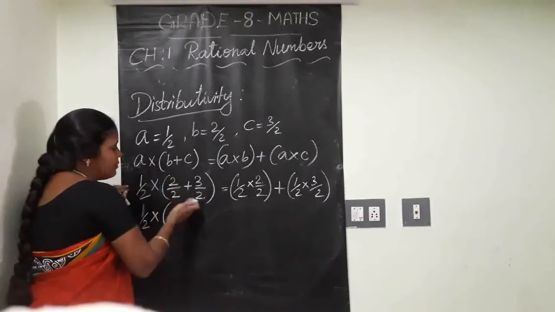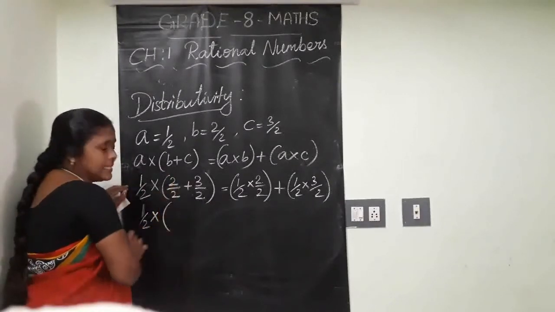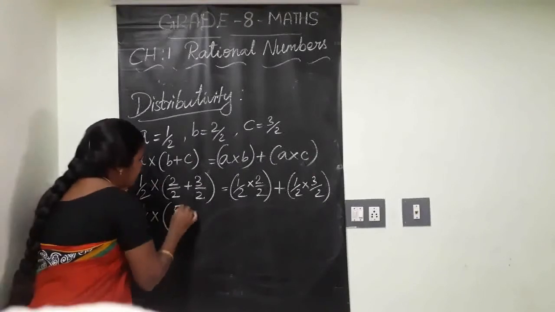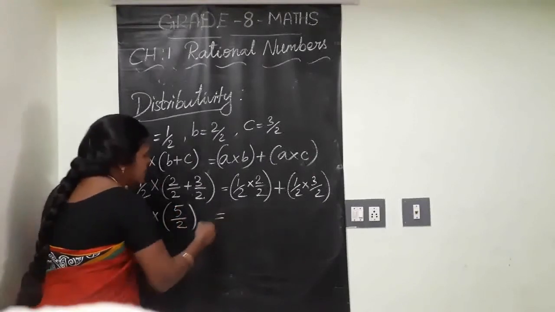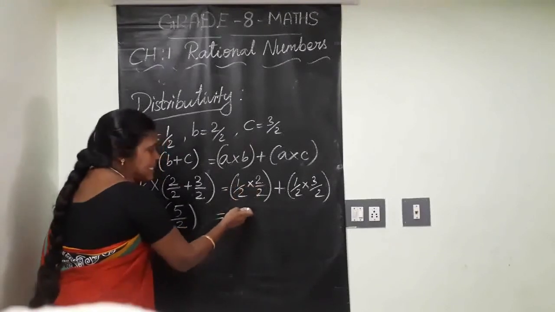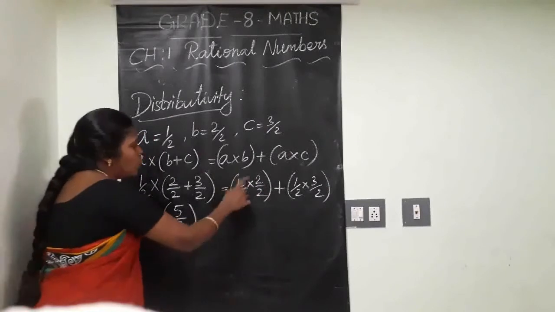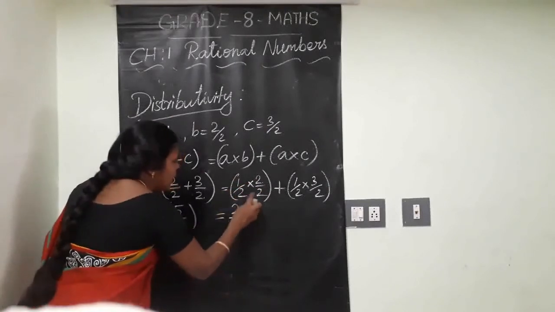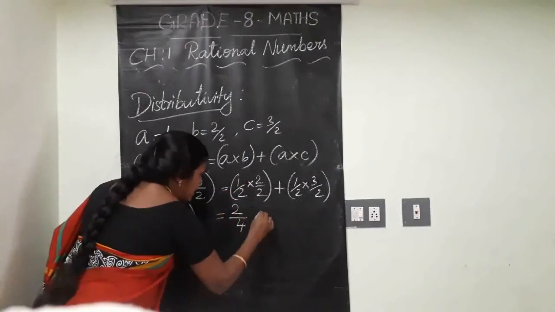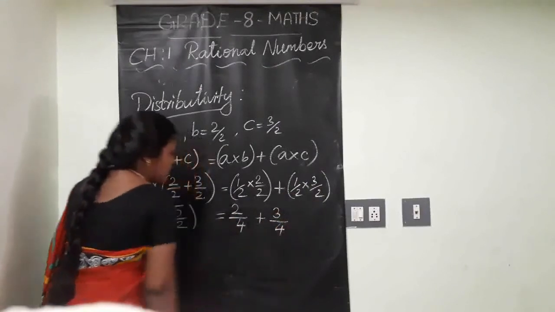The addition of like fractions, no need to find the LCM here. So 2 by 2 plus 3 by 2 comes to 5 by 2. Here the product of two fractions is the product of numerators by the product of denominators. So 1 into 2 is 2 by 2 twos are 4, plus 1 into 3 is 3 by 2 twos are 4.